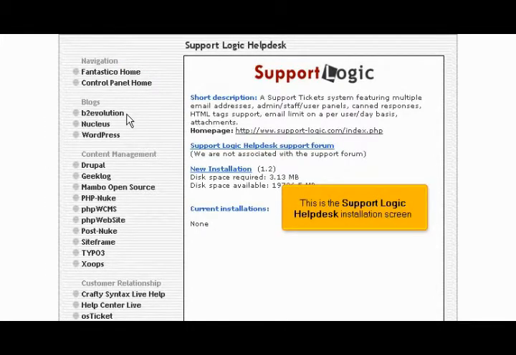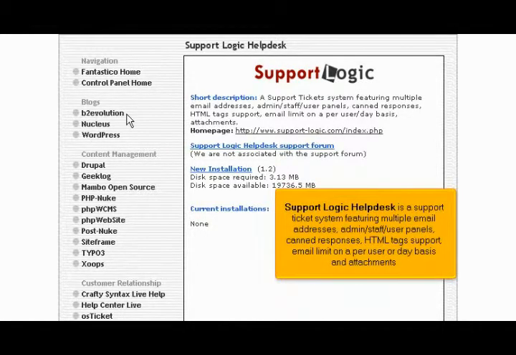This is the Support Logic Helpdesk installation screen. Support Logic Helpdesk is a support ticket system featuring multiple email addresses, admin staff user panels, canned responses, HTML tag support, email limit on a per user or day basis, and attachments.